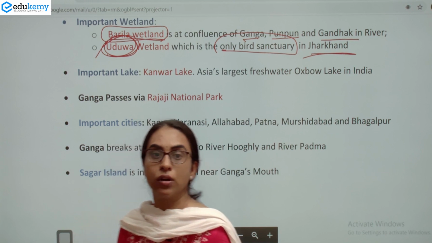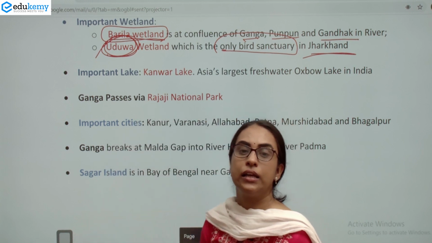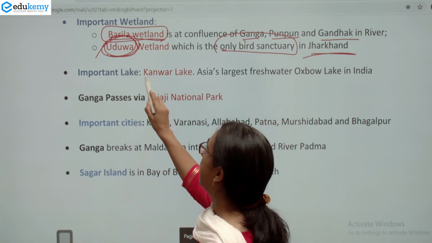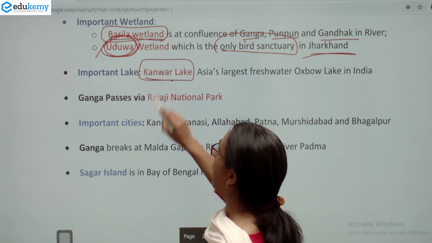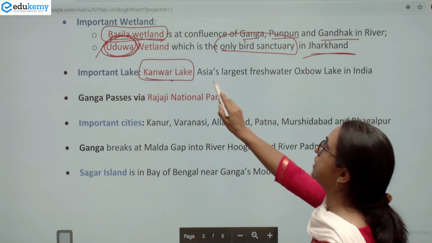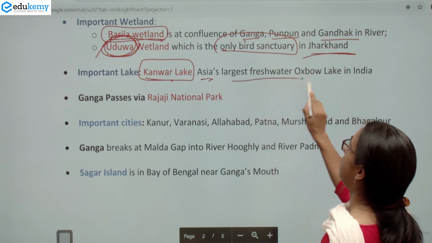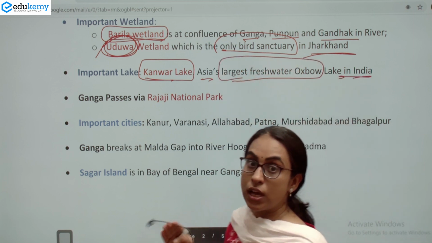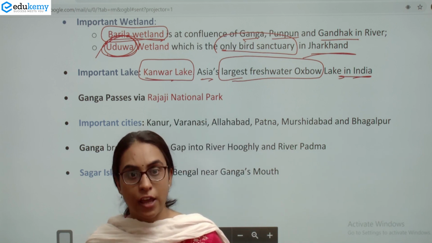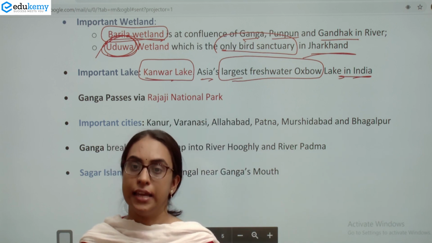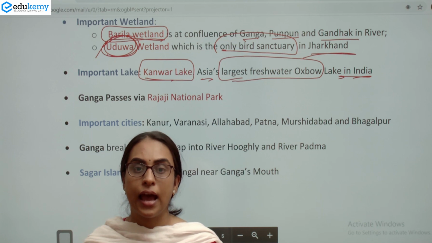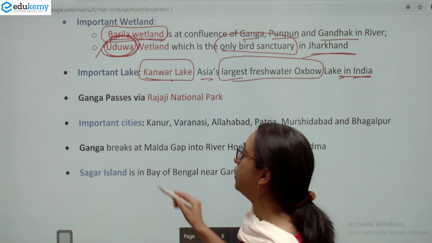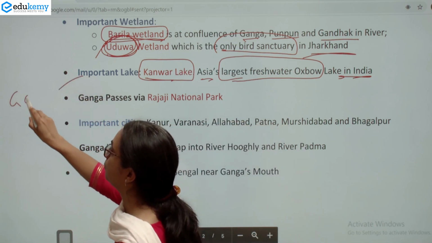Another important thing is which lakes are on river Ganga. The lake like the Kanwar Lake is important because it is Asia's largest freshwater oxbow lake, and it is in India. So Asia's largest freshwater oxbow lake is in India. It is Kanwar Lake, and it is the oxbow lake of river Ganga.